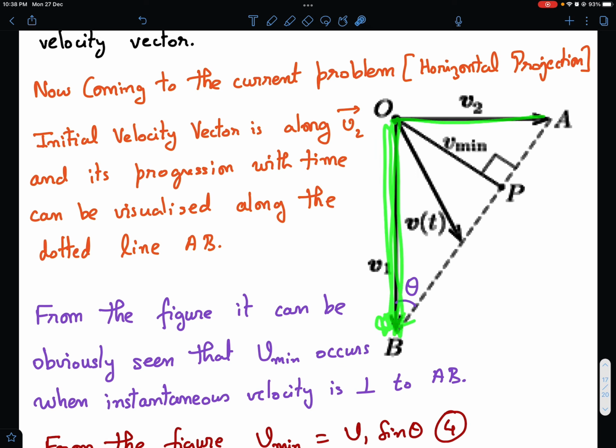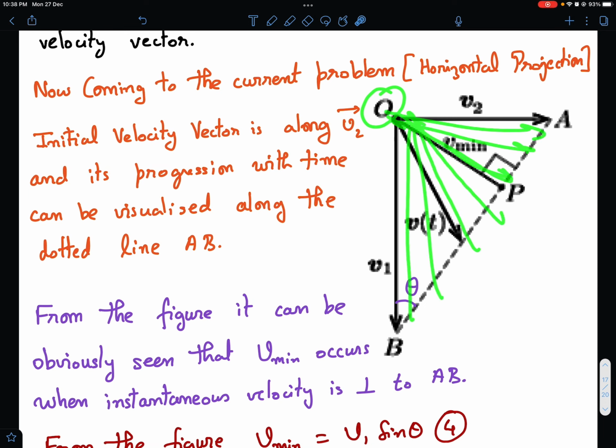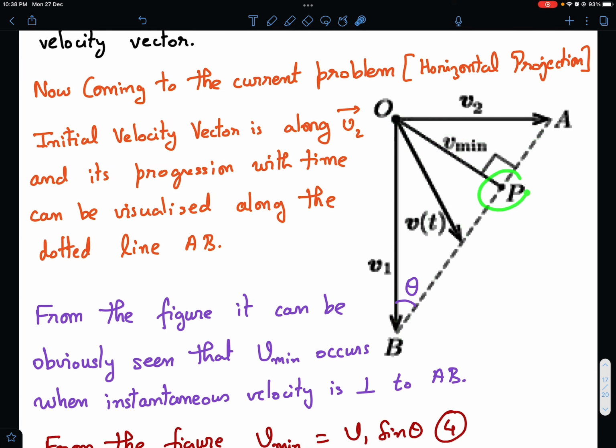So v1 vector minus v2 vector is this line AB, and therefore as time progresses, the net velocity vector of the particle will evolve like this. And we know that at some point of time it must be perpendicular to the line AB, and when we drop the perpendicular to line AB, this must be the minimum possible velocity, right?